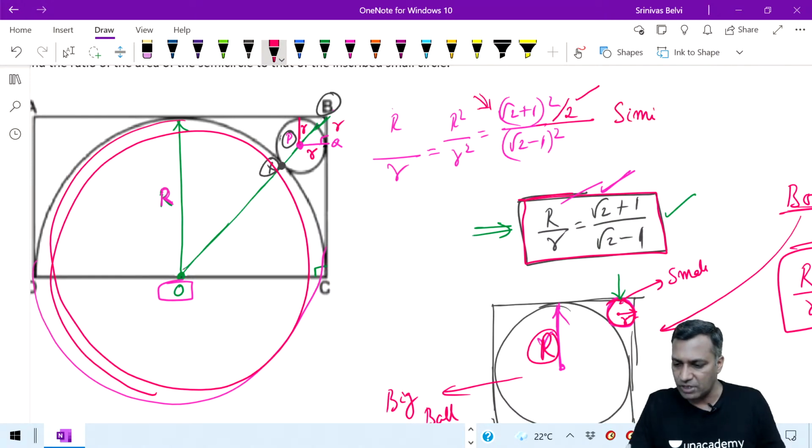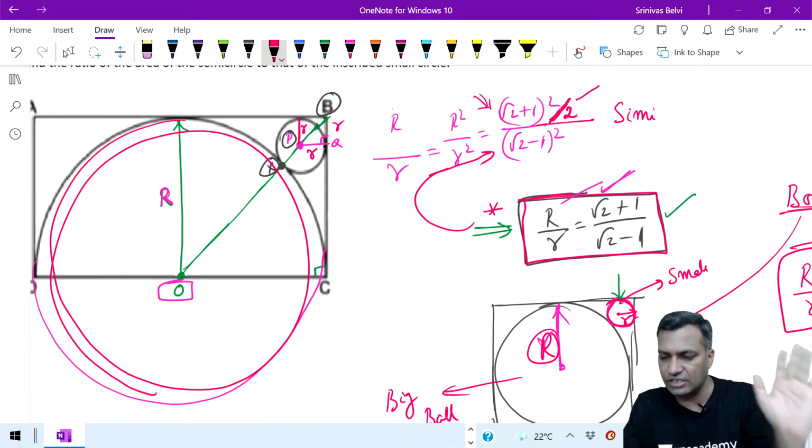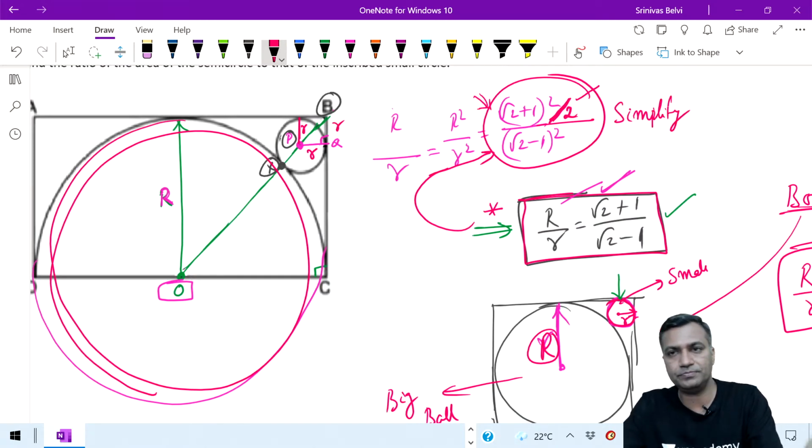Are you with me, guys? If somebody knew this, they would have immediately jumped and written this particular portion. Just the catch in this CAT question was to divide this by 2. That's it. Rest is fine. This is all you had to do on this particular question. Good? All good? You can simplify this from here. You just have to simplify from here. Yeah, good to proceed to the next one. If something is not clear, let me know. If it is clear, then we'll go to the next one.